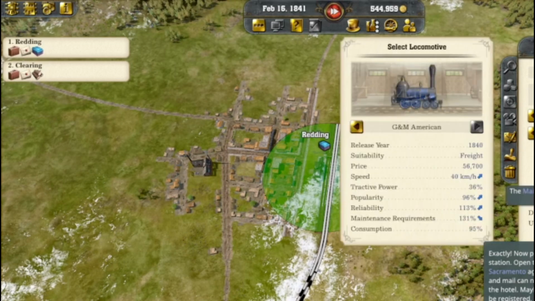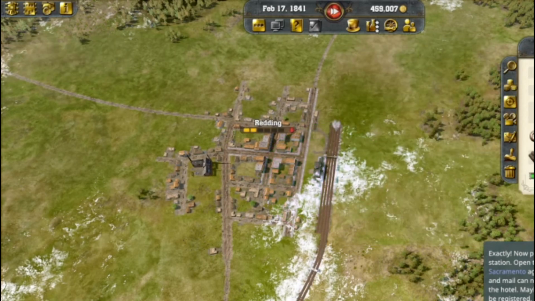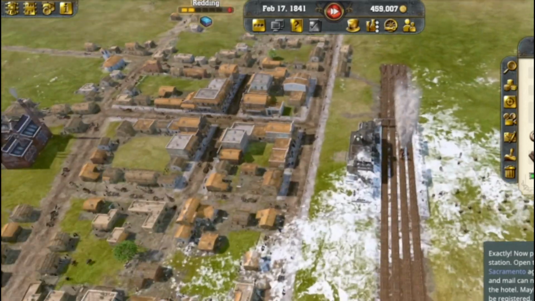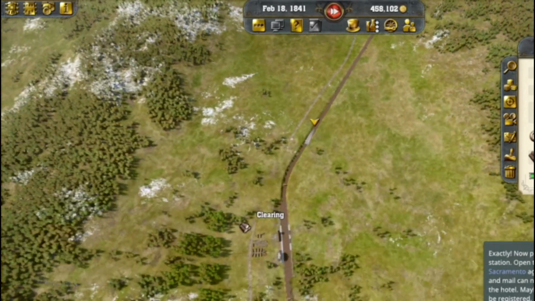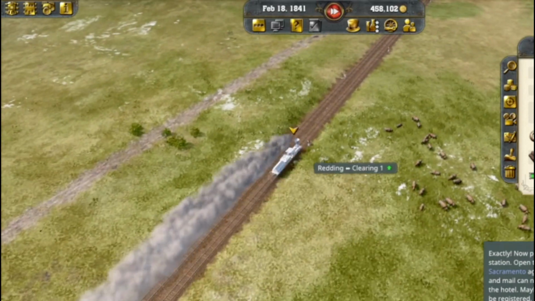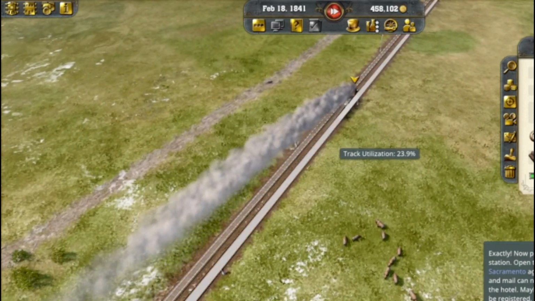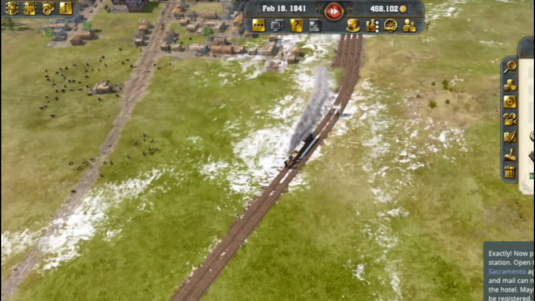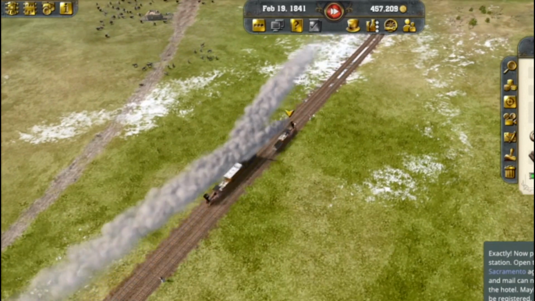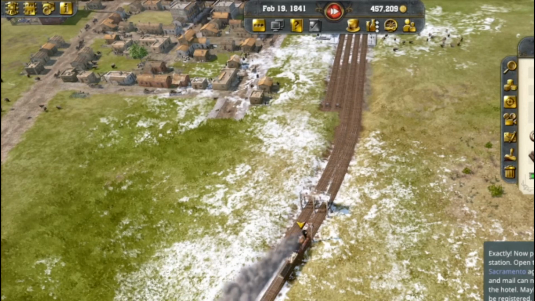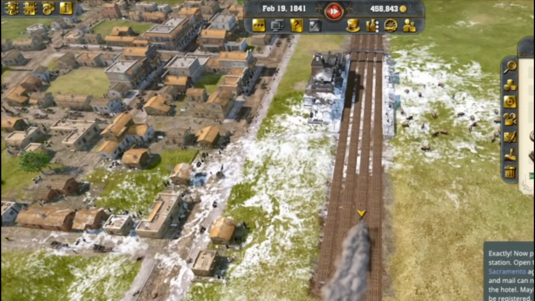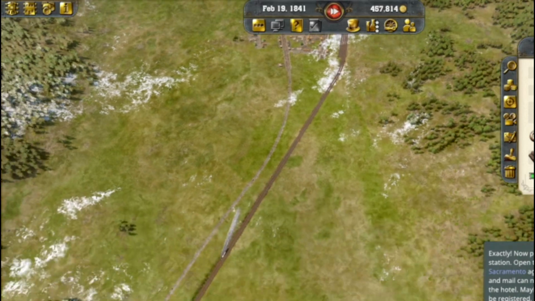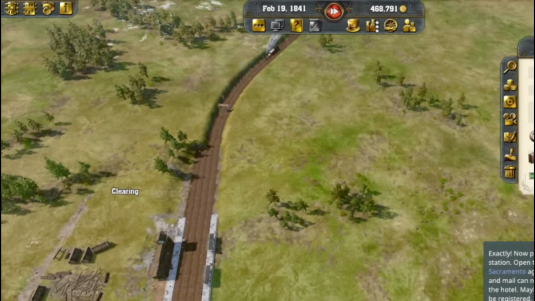How do we mix it? Where's the mix? Trains. Express trains. I think last time there was something that you can mix. Oh no, you need to make another line, one freight, one. Oh, okay.